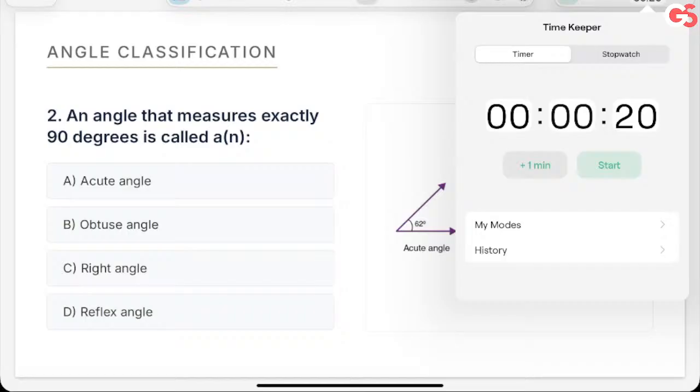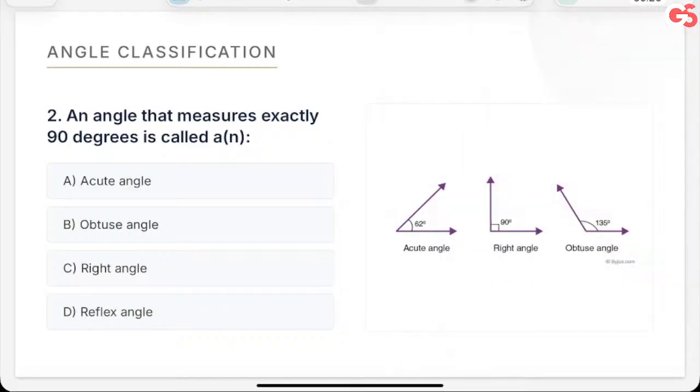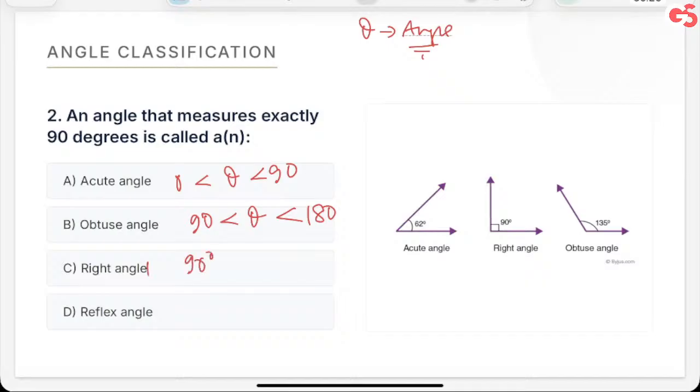So what is an acute angle? 0 less than theta less than 90. I will represent angles with theta generally. That is an acute angle. For obtuse, what do we have? 90 is less than theta is less than 180. A right angle is exactly 90 degrees, theta is 90.